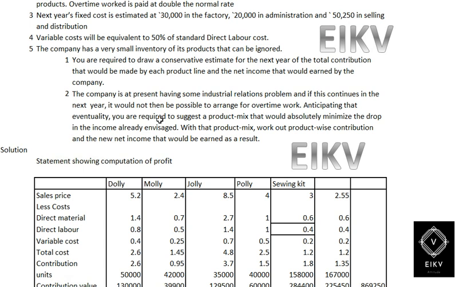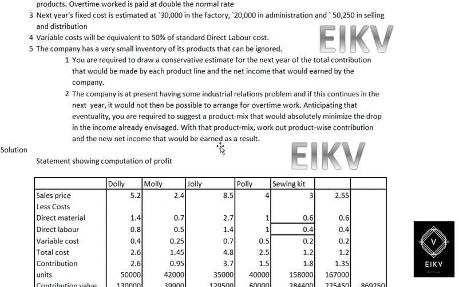Anticipating that, you are required to suggest a product mix that would absolutely minimize the drop in the income already envisaged. With that product mix, work out the product-wise contribution and the new net income that would be earned as a result.